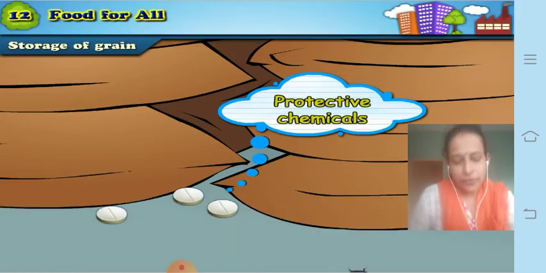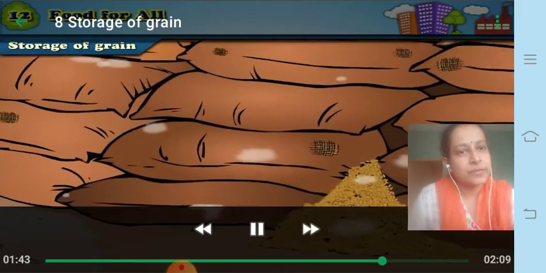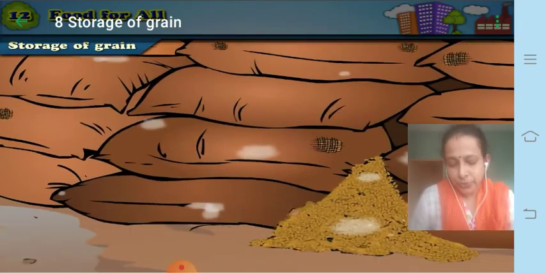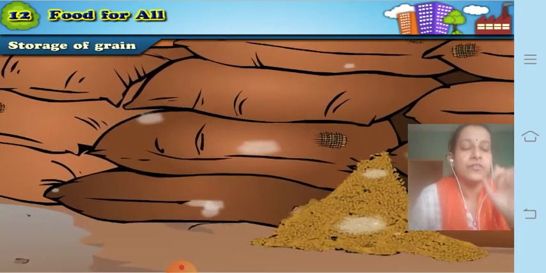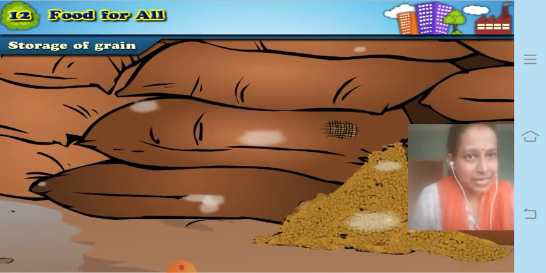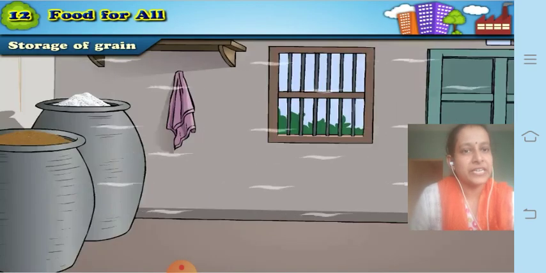So these are some of the preventive measures. Also there is one more important thing: the storage places should always be dry. This is one thing. The second thing is they need to be well ventilated, airy.